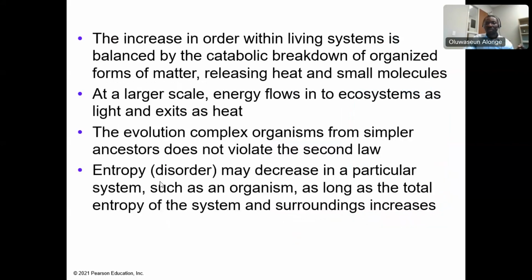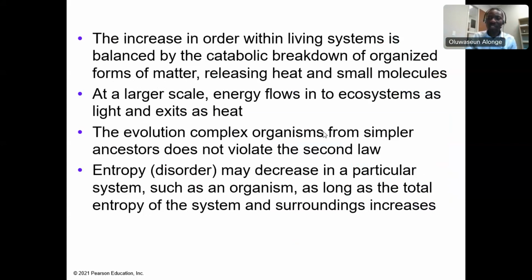All right, let's go. Now, the increase in order within a living system is balanced by the catabolic breakdown of organized forms of matter, which releases heat into the environment. At a larger scale, energy flows into the ecosystem as light and exits as heat. Does that make sense? What it's saying in essence is that plants will trap sunlight, so energy is getting into the ecosystem as light. Then plants take the sunlight and use it to build glucose. Then you take the glucose and use it to work in your body. In the process of breaking it down to do a particular job, the energy is lost into the environment as heat.